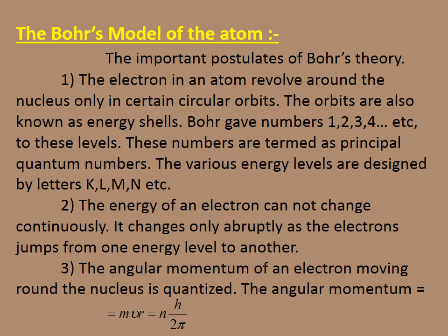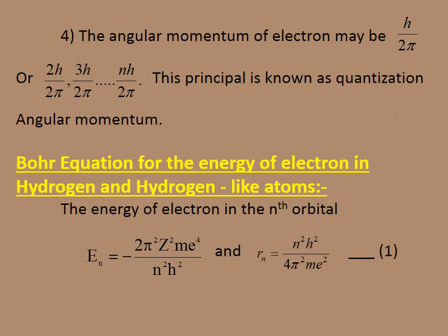This is a very important equation, and you can expect more questions from it. The angular momentum of an electron can be h by 2 pi, 2h by 2 pi, or 3h by 2 pi, or nh by 2 pi. The principle is known as quantization of angular momentum.